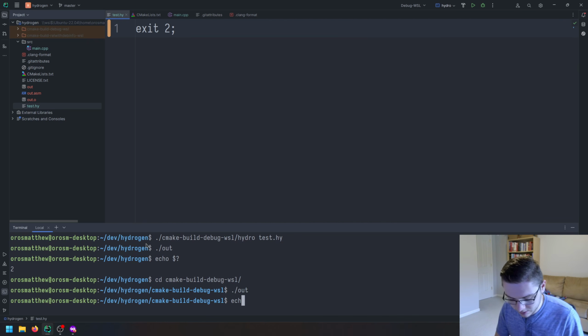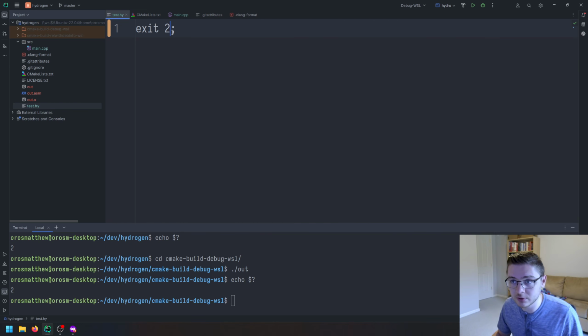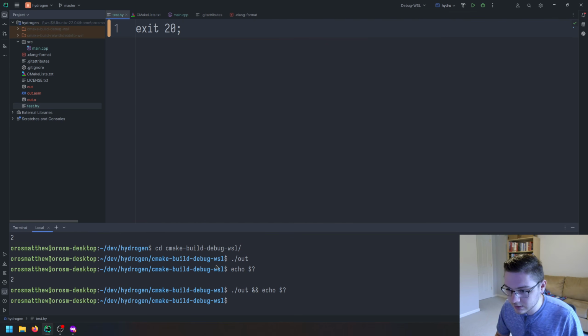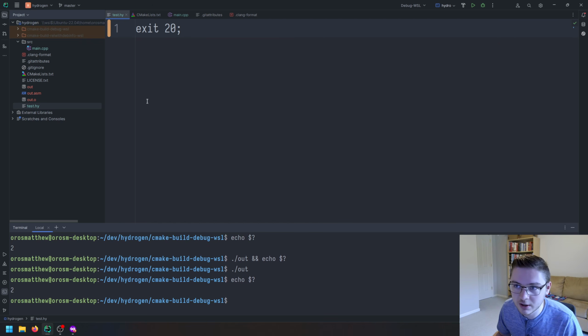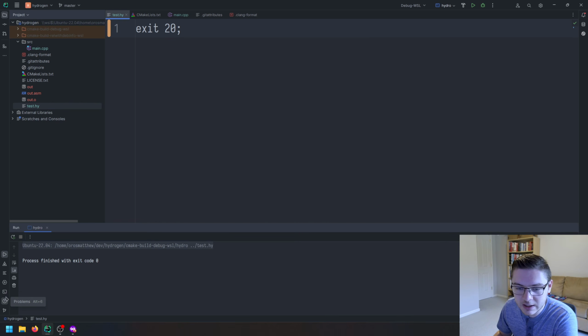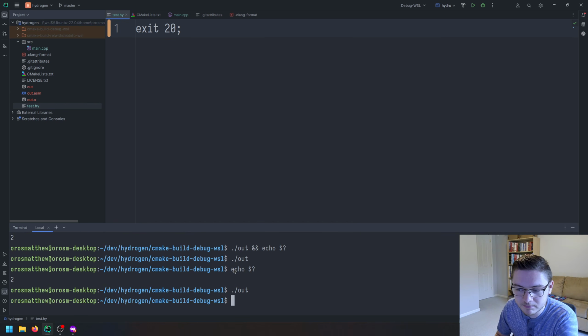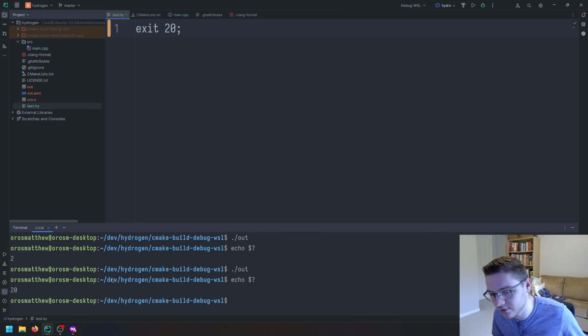If I can spell, echo the exit code; let's put a 20 just so we can check this. Let's just put this all in one line. You know what, that probably doesn't work because echo checks the exit code of the last command, so I don't know if I can have both of them on the same line like that. Ooh, did I compile it? I don't think I did. There we go. Okay, so it's all working.